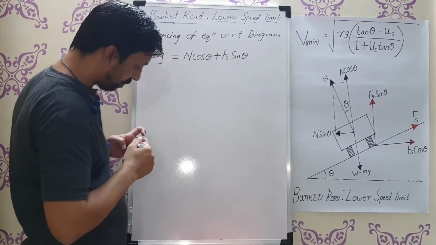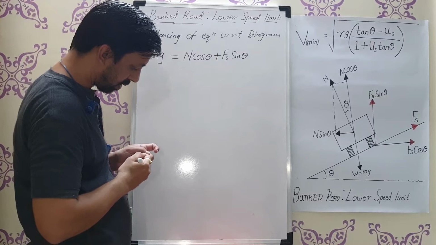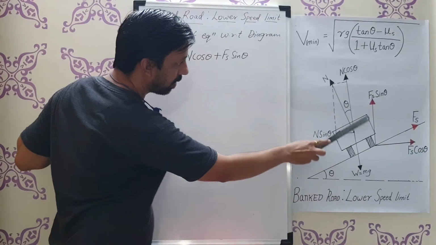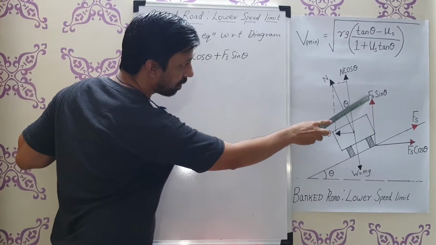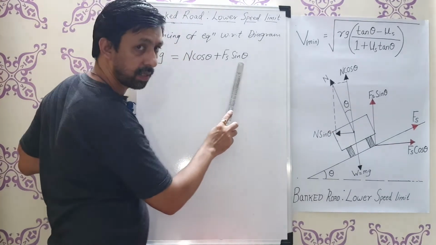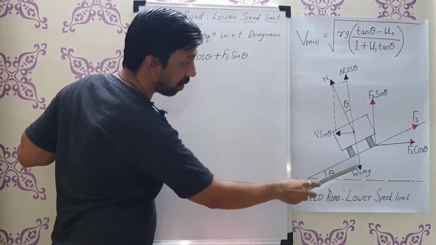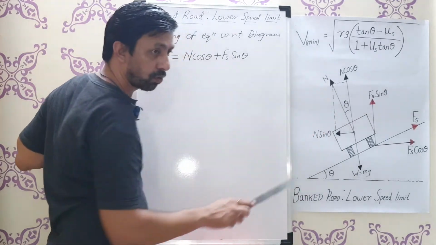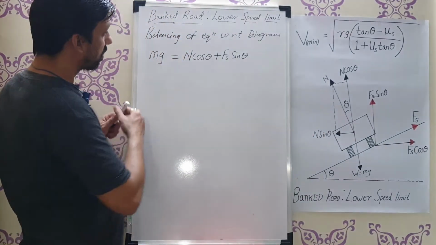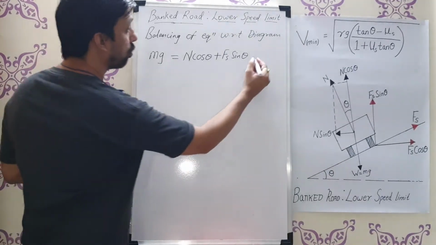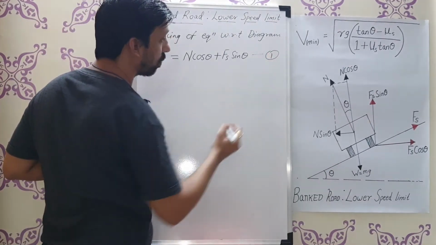Why have I taken a plus sign? Here n cos theta and Fs sin theta are in the same line, both are parallel. That's why n cos theta plus Fs sin theta. This is in the opposite direction, so weight is trying to balance with n cos theta plus Fs sin theta. So this is my equation number 1.